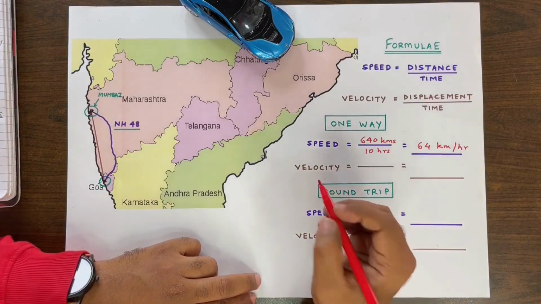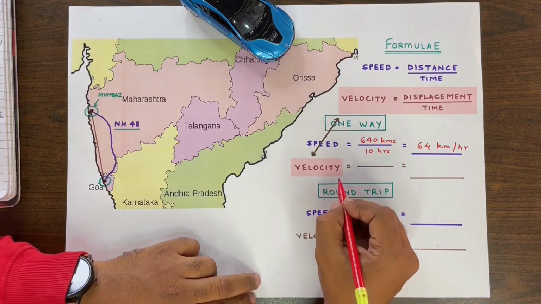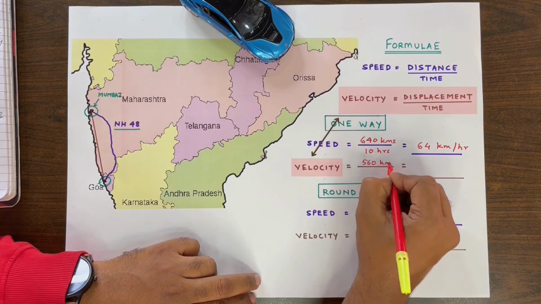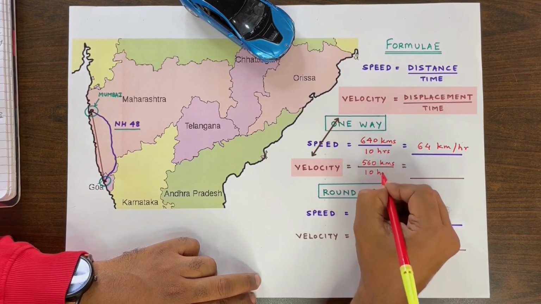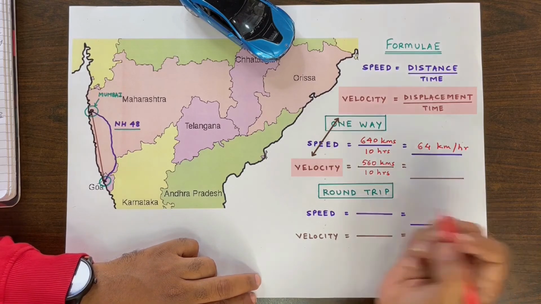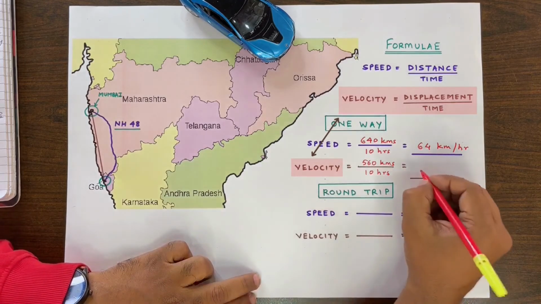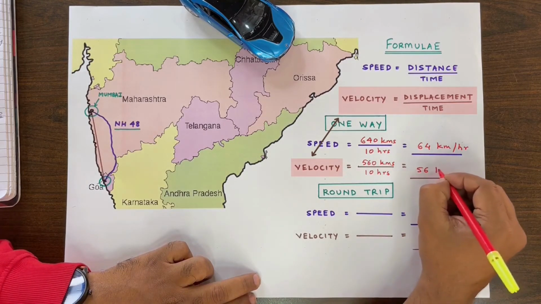Now, if we have to calculate the velocity using the formula displacement upon time, my velocity would be 560 kilometers divided by 10 hours, because the displacement is 560 kilometers from Mumbai to Goa, giving me a velocity of 56 kilometers per hour.